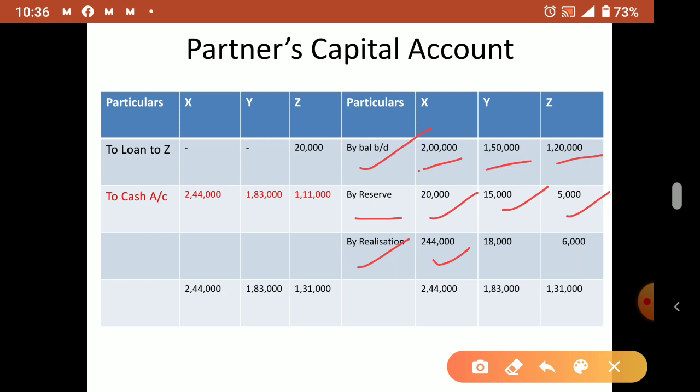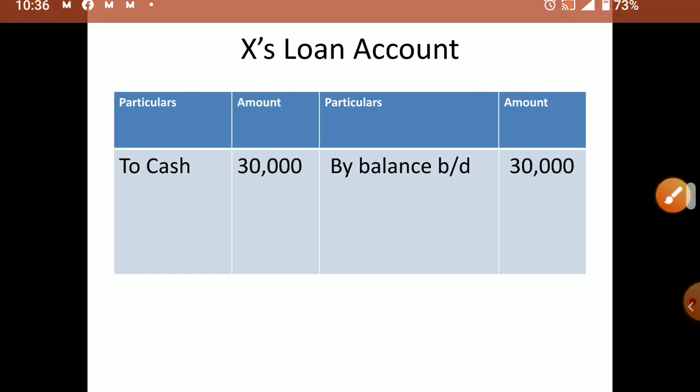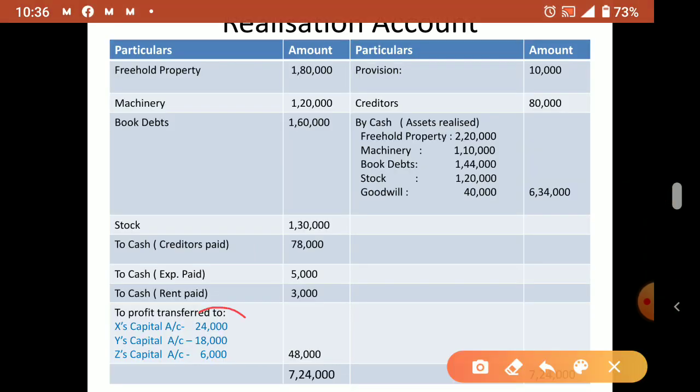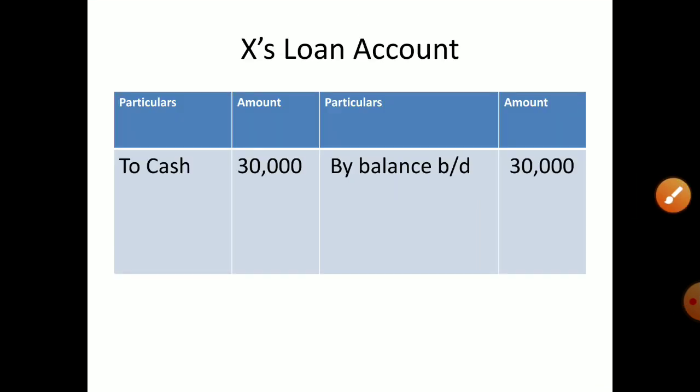Here one correction is there by mistake. This is 24,000, not 2,44,000. Make it correct. Then 18,000, 6,000. That was the profit there in realization. You can see, we will just check. Realization profit, yes, you can see here 24,000, 18,000, 6,000. That we have to put there.